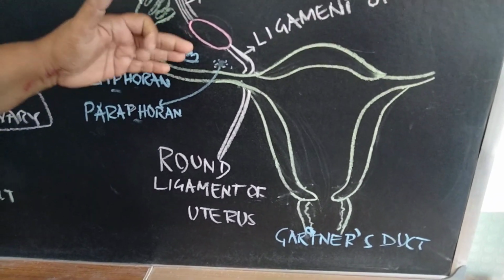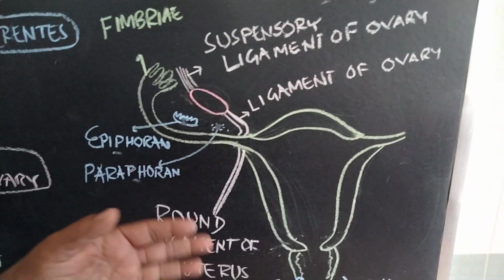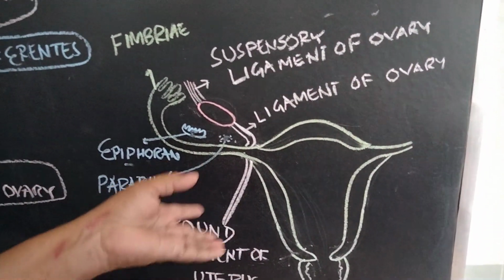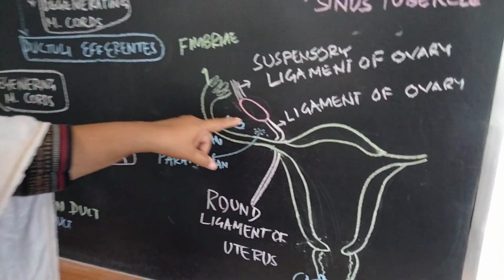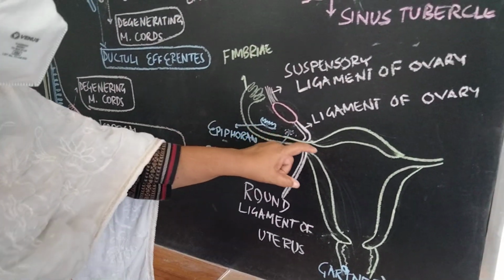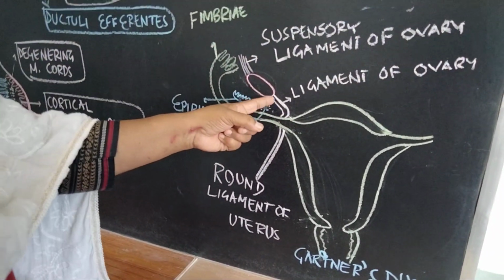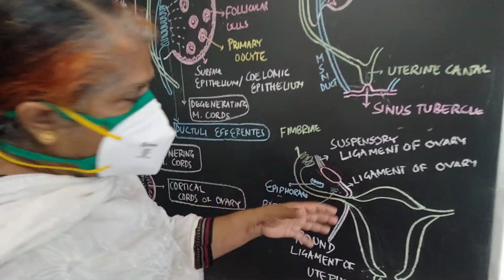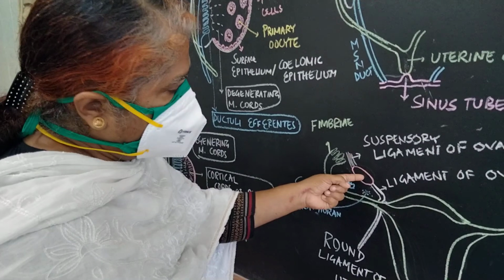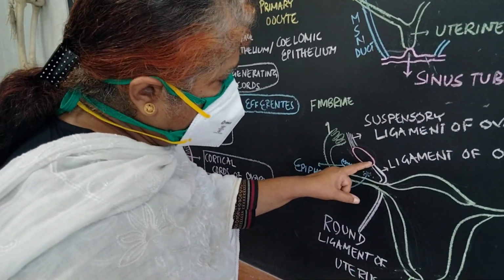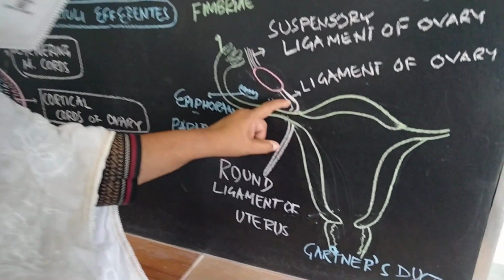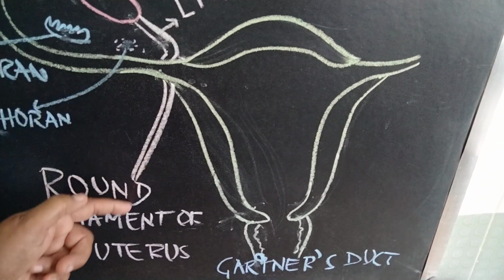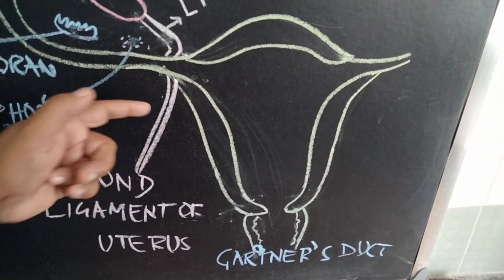Okay. Now we have seen in case of descent of the testis, there is a structure called gubernaculum, and that gubernaculum is also present in case of the ovary, called the gubernaculum of the ovary. What is the fate of the gubernaculum of the ovary? Now the gubernaculum of the ovary is divided by the paramesonephric duct into two parts. Because we know the gubernaculum is a structure which helps in the descent of the gonads, and it extends from the gonad to the external genitalia. So this cranial part is called the ligament of the ovary, that is the proximal part of the gubernaculum of the ovary, and the distal part is called the round ligament of the uterus, which goes to the labia majora of the external genitalia in case of female.